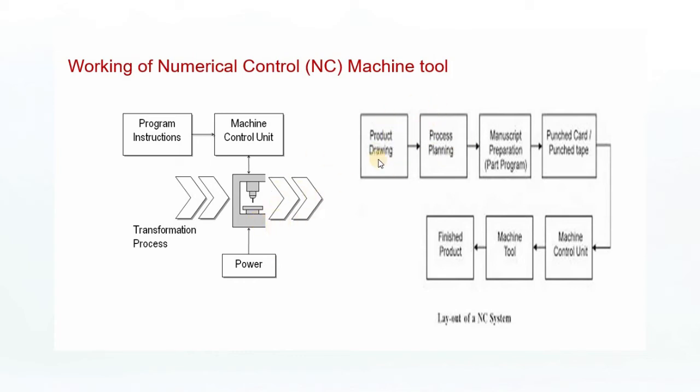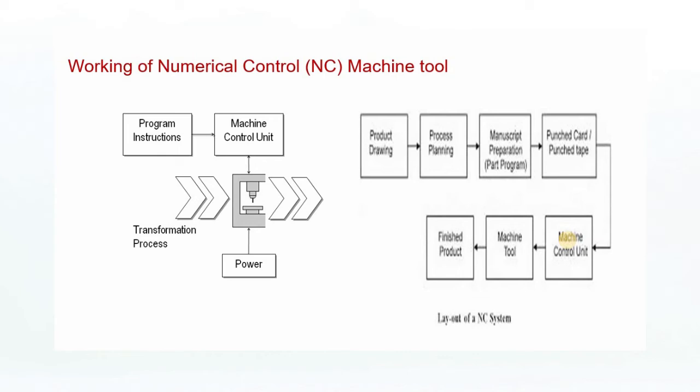The flowchart shows the product drawing used for manufacturing, and process planning: how we plan the process for manufacturing a particular component or object. Then the part program manuscript is prepared, with numerical control instructions stored on punched cards and punched tape, which are transferred to the machine control unit to convert them into manufacturing operations.